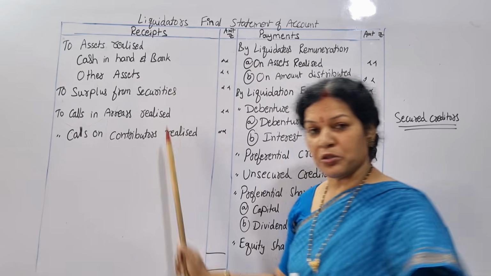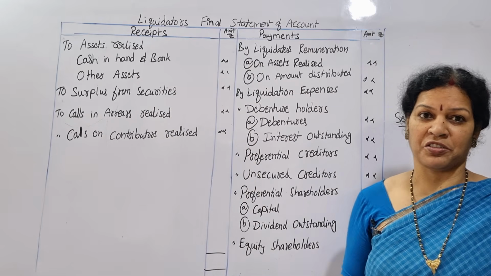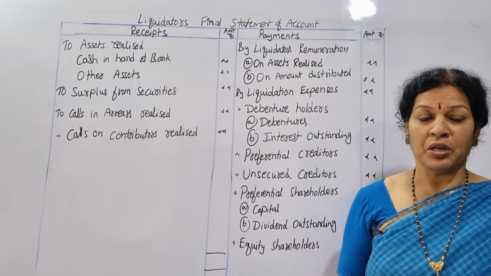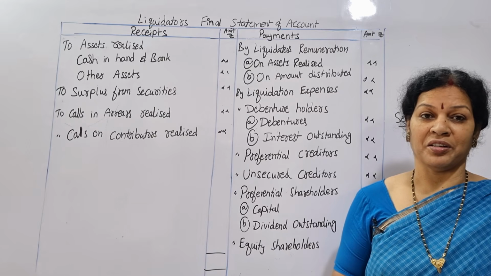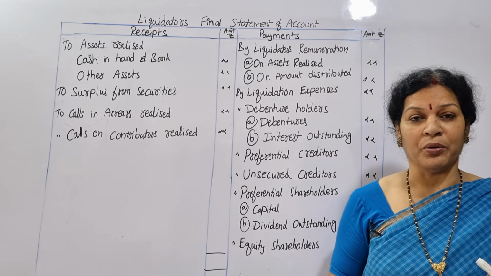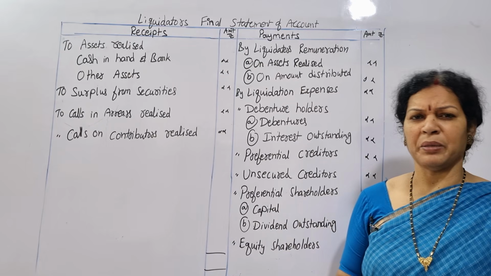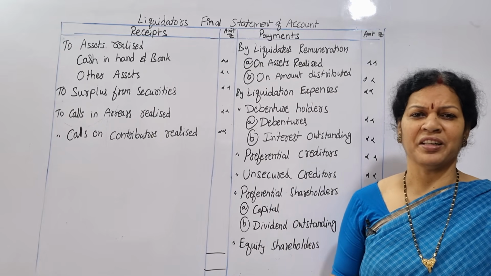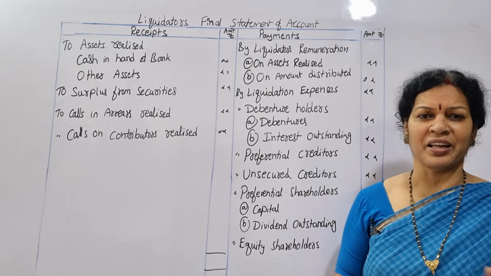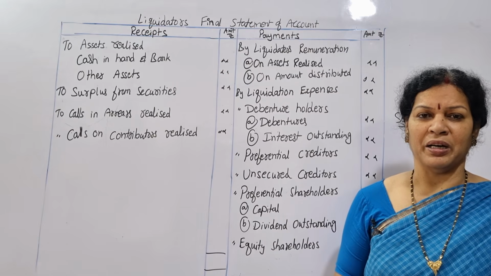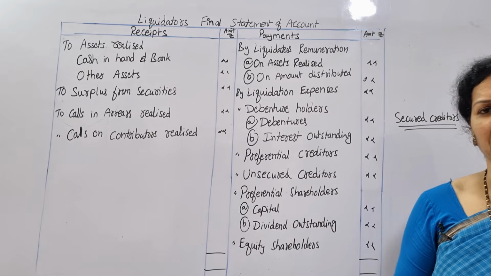Realized, and so and so amount is received through liquidation. This amount is to be disbursed, to be paid off. To whom will he pay? First preference to whom? There is an order, a pro forma you have to follow. You cannot simply make payments just like a cash book, with receipts and payments on the debit side, anywhere you used to write, right? Single column cash book, double column, triple column cash book, wherever you want you used to write. But it is not like that. You have to follow a certain pro forma. Now I'll tell you, you have to learn it by heart today. From the next class onwards we will work out problems.